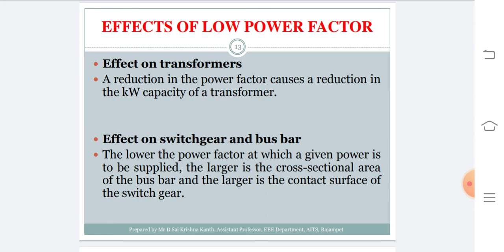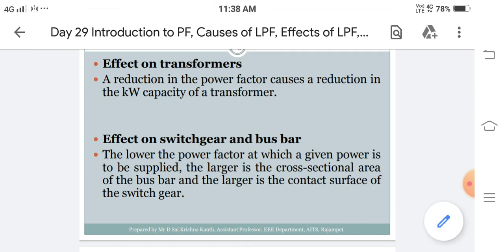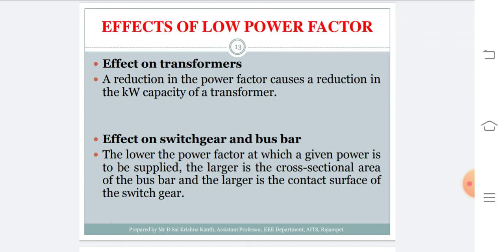Suppose you assume 230 volts and 10 amperes of current, which results in 2300 volt-amperes, or a 2.3 kVA transformer. If that 2.3 kVA transformer is operated at unity power factor, then we can say that 2.3 kilowatts of load is connected to the transformer.